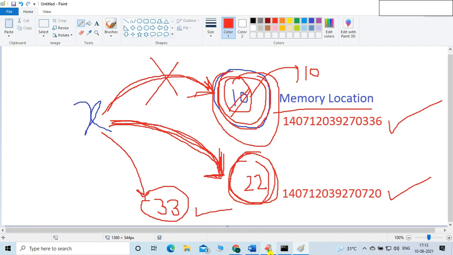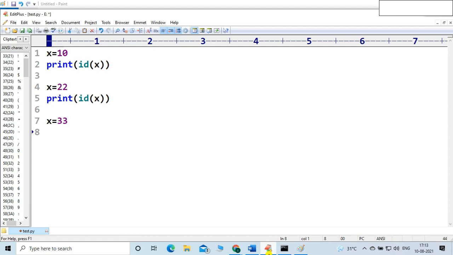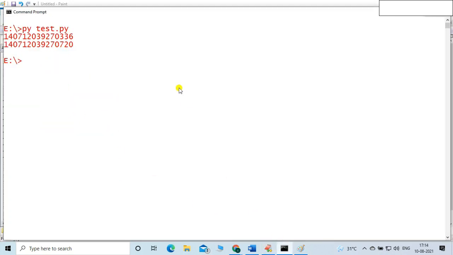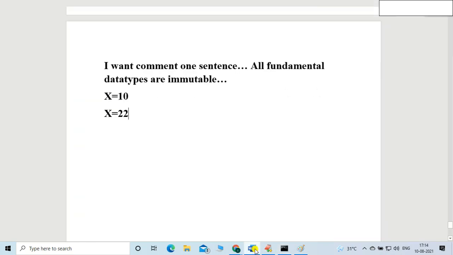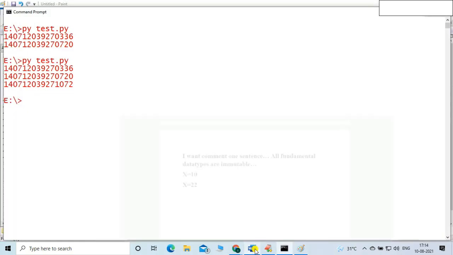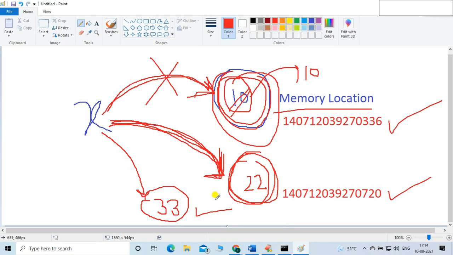Definitely this memory location will also be different. Let me print this same command: print id of x. You can see the result, friends. The memory location is different, right? That means in the previous memory location, there will be no change at all.